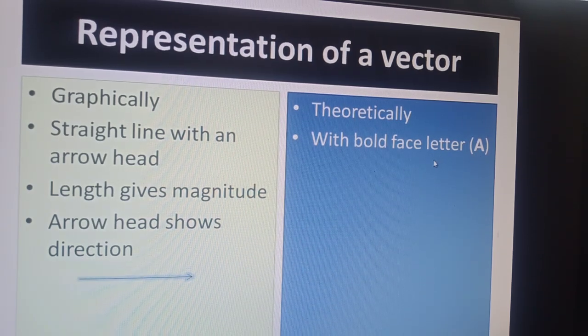In textbooks or in our notebooks, during our writing we represent a vector quantity either by a bold-faced letter, or if we want to represent it graphically, with a straight line having an arrowhead that represents the direction of that vector quantity. I hope the difference between the theoretical and graphical representation of a vector is clear.